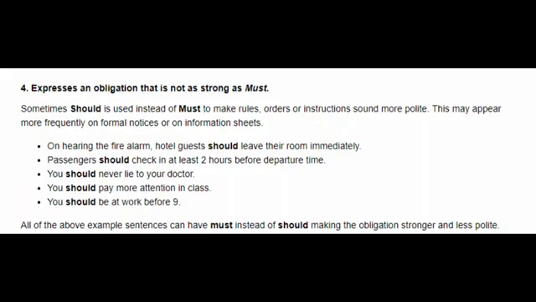All of the above example sentences can have must instead of should, making the obligation stronger and less polite. That means in all these above sentences we can use must to give more emphasis.